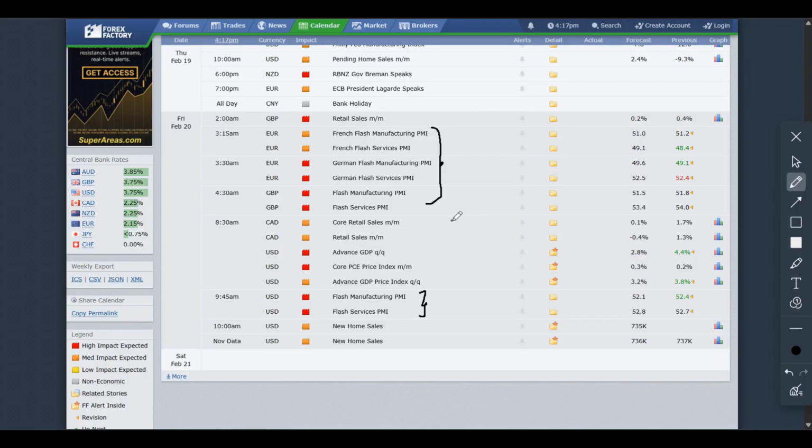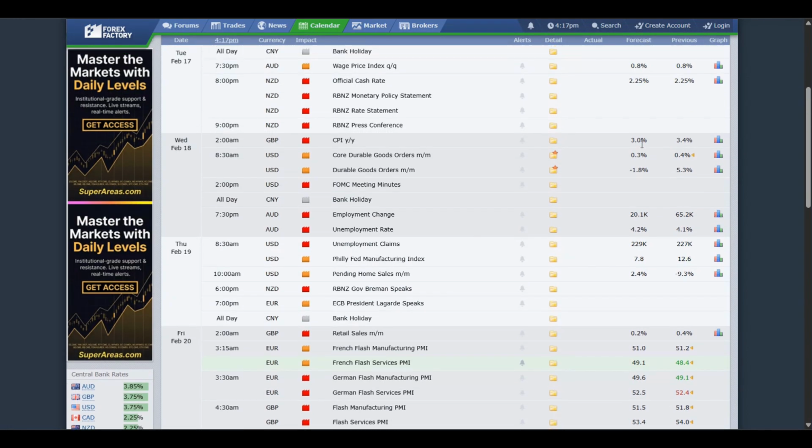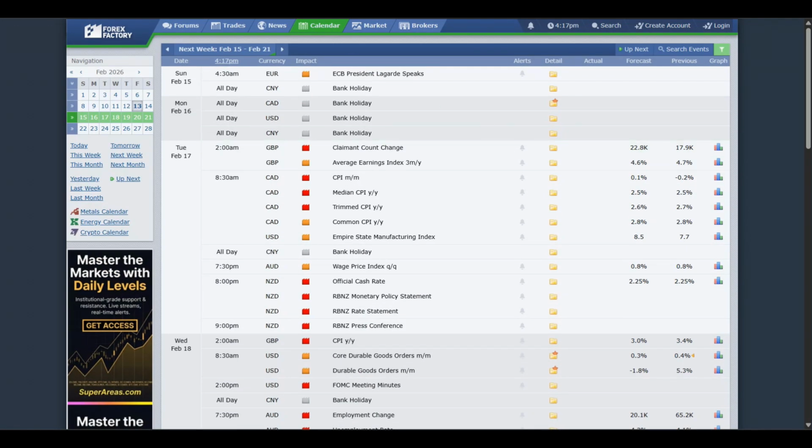This can usually mess up your charts. That's the way that I want to put it. You can have the French PMI come out bearish for the euro, and only an hour later the German PMI comes out completely bullish. So things can really move in a very unpredictable manner when it comes to these PMIs. So be very, very careful as you trade on Fridays, especially the euro pairs. All right, so that's pretty much it from the economical perspective. We do have some high impact news, so that means that most likely we're going to have some volatility in the markets for next week.